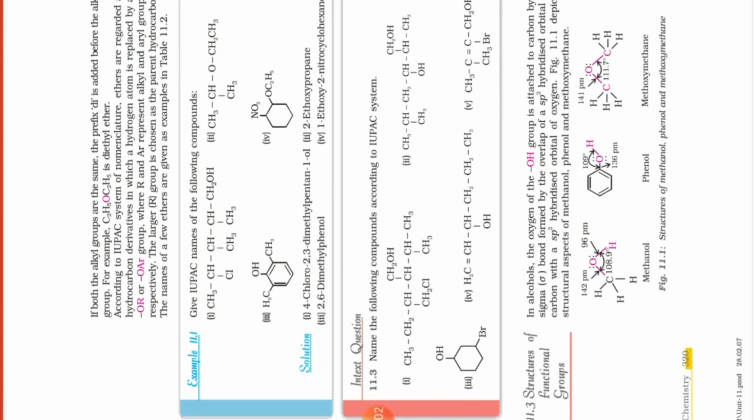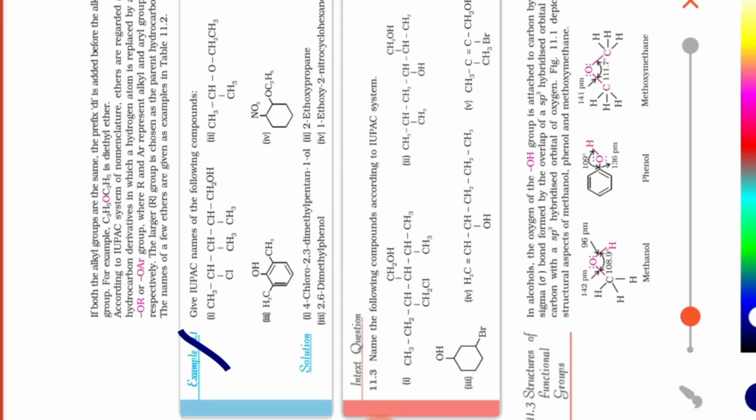Once again, welcome. Now we have the next question, example 11.1. So, beta, whenever we discuss example 11.1, what do we do in this case? They are asking you the IUPAC name. Okay, please see number one, the first one.